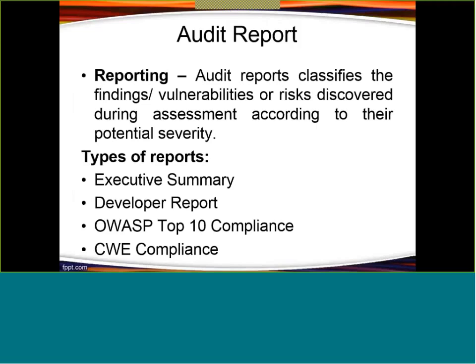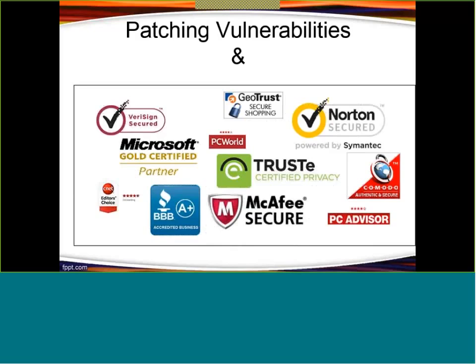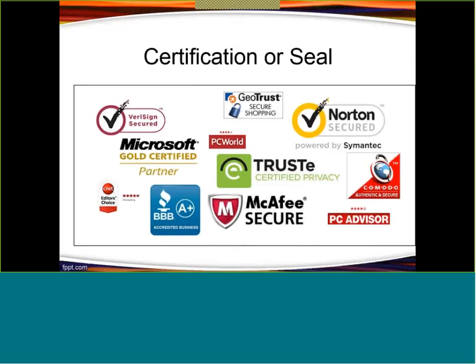And once the auditor issues this green signal, he will issue a certificate to the client that now your website is fully secure. So in certification, based on the auditor report and based on the patched vulnerabilities, the auditor will issue a certificate, or you can say a seal, right? A seal for your website, that your website is now totally secure. So you can find different types of seals which the security auditors will issue. These seals mean your website is fully secure, right? Your website is fully secure, and now no hacking will be done on your website.